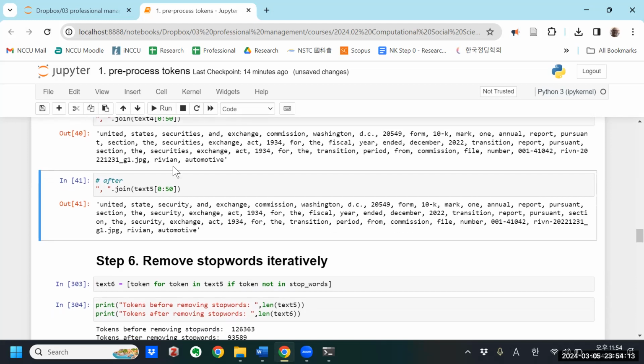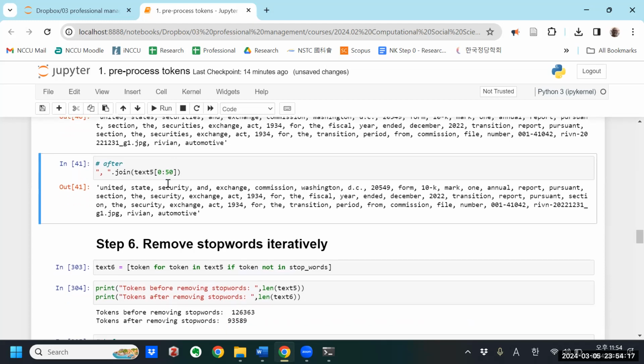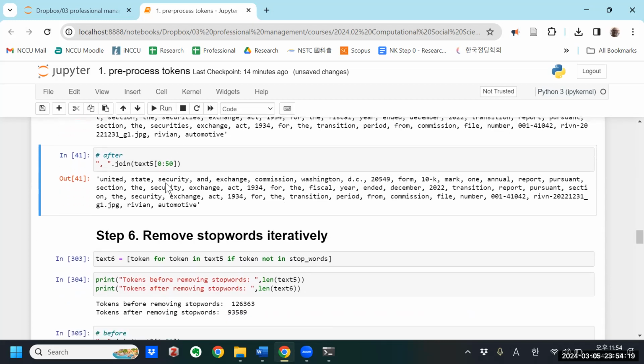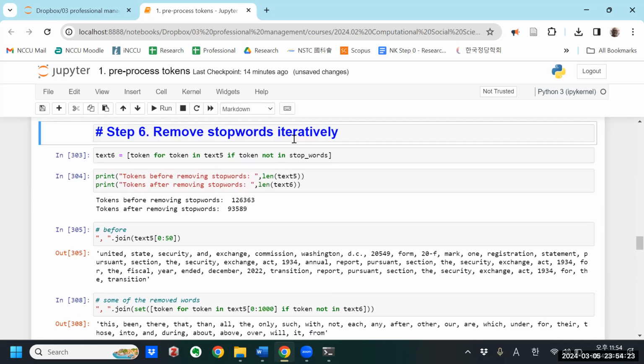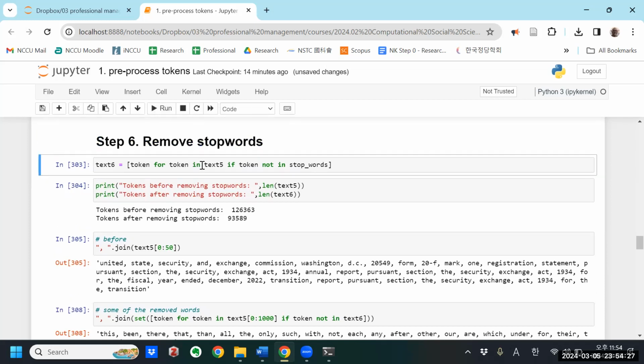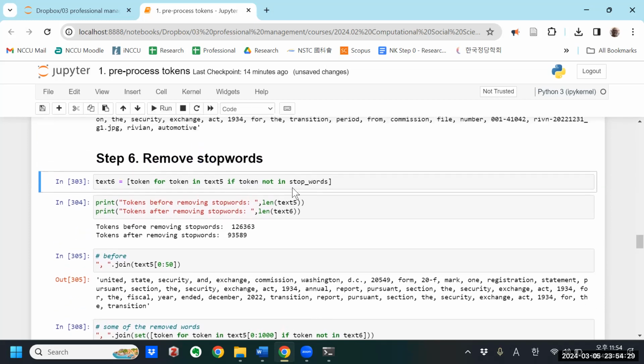Okay, so lastly, I'm going to remove stop words. So I have my stop words list, and for any token in the text 5 which is not in the stop words list, I'll include that in 6. If it is in the stop words list, I'll exclude it. So I can run that.